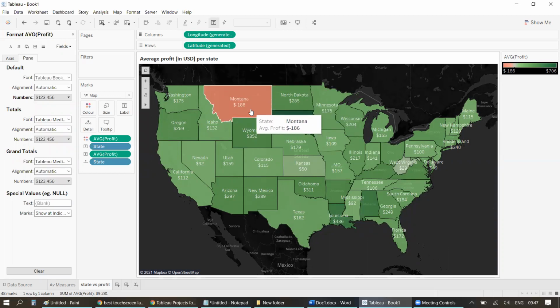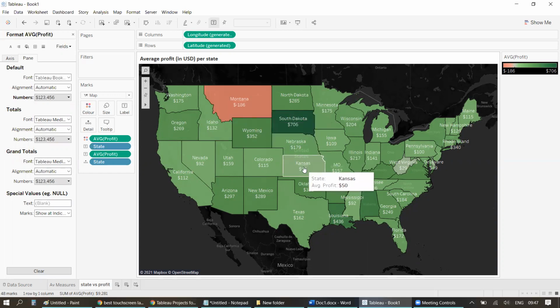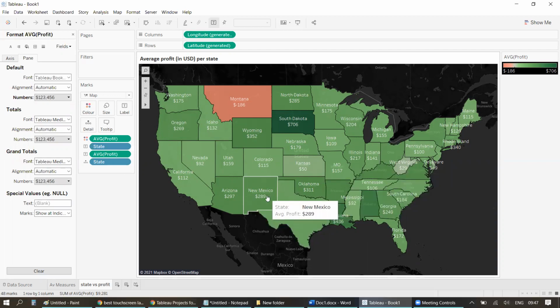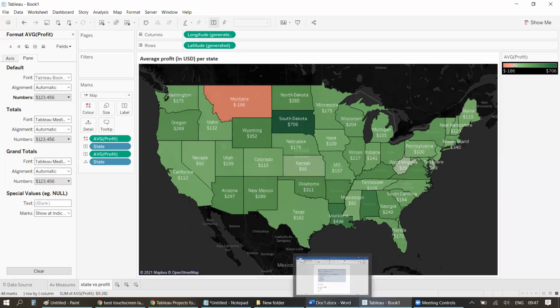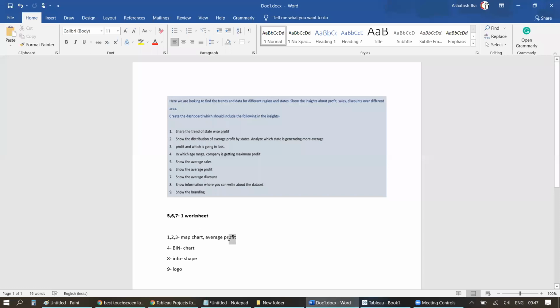Like, Montana is basically a negative state. This Kansas is giving you low average profit. This West Virginia is giving you low profit. Whereas this New Mexico, higher one, Arizona, higher one, South Dakota, very high, right? And so on. Texas is in the middle, right? So you can see this information over here. Okay, so that's the requirement for this one, 1, 2, 3. So far we have been able to do 1, 2, 3, 5, 6, and 7.